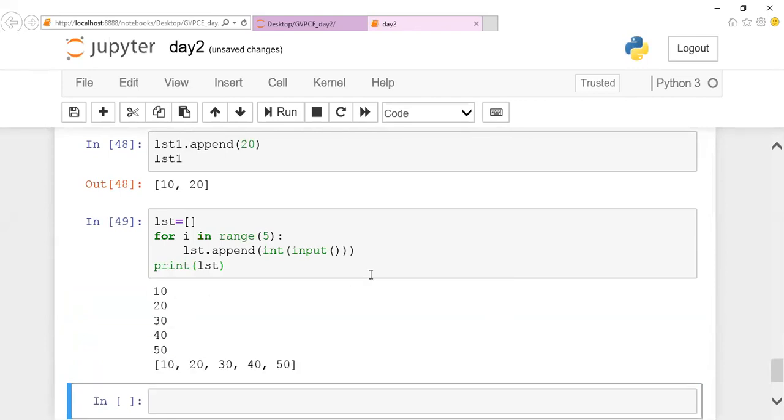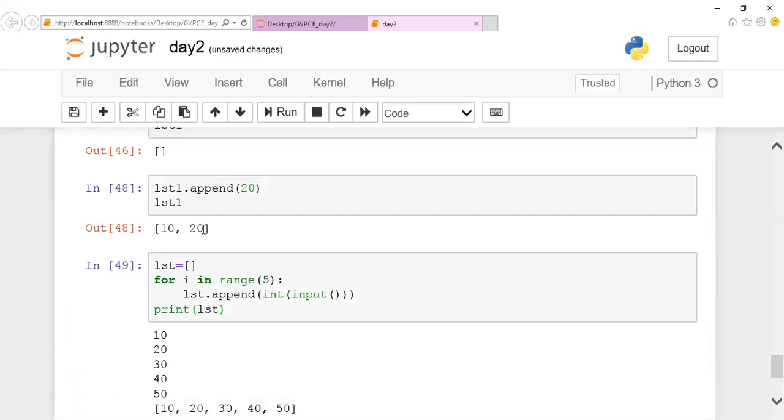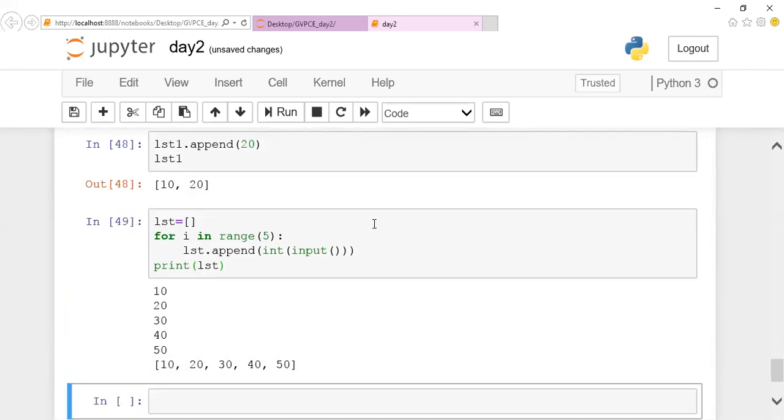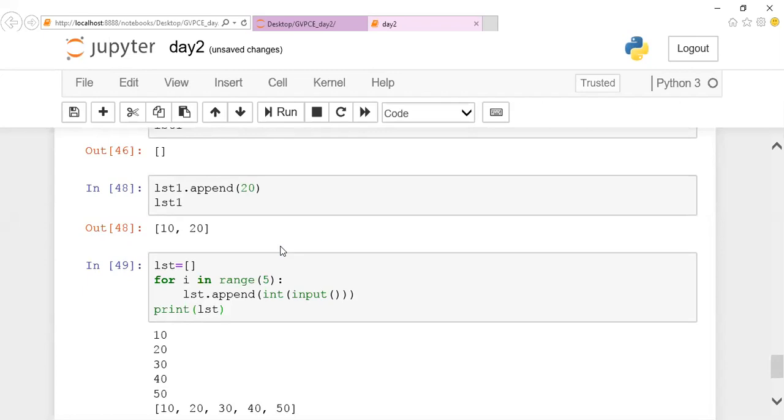So this is what I'm saying, append can do only one value at a time. If you want to add multiple values or insert an element at an index position, you try it out. Inserting an element at a specific index position, all those things I'll explain during your problem solving tricks and tips. Right now we are seeing only the theoretical part of it. Insertion at a particular index position can be done, and all the traversal processes can be done. First we should know how to create a normal list, then we can go for inserting at a particular position.